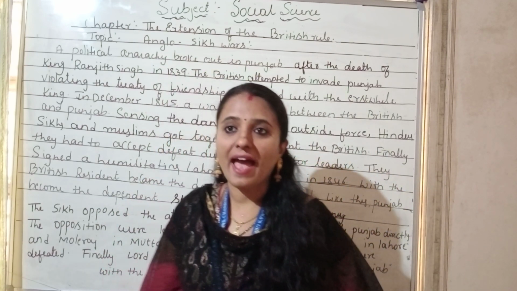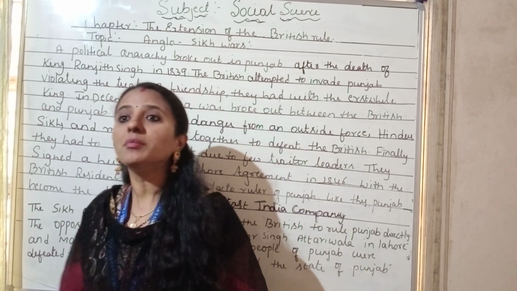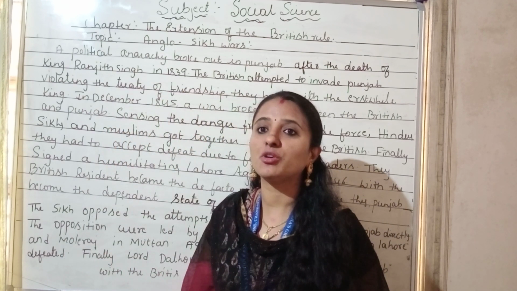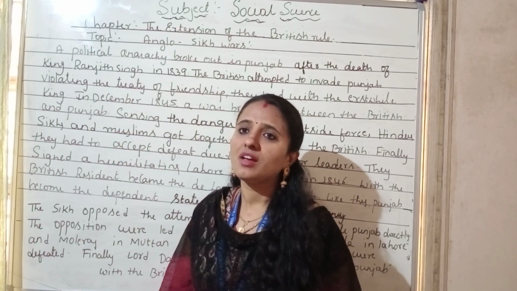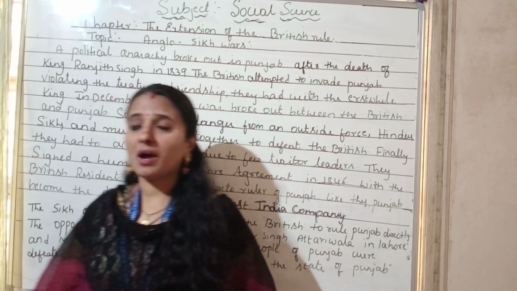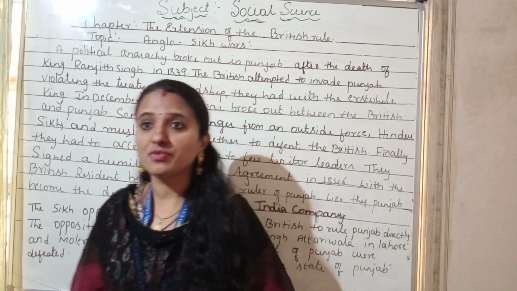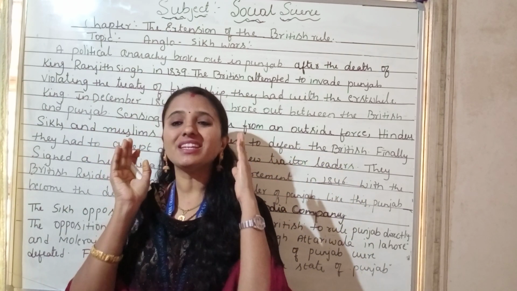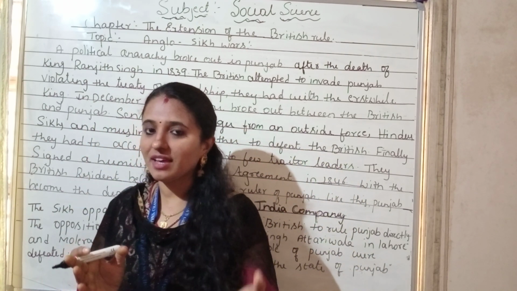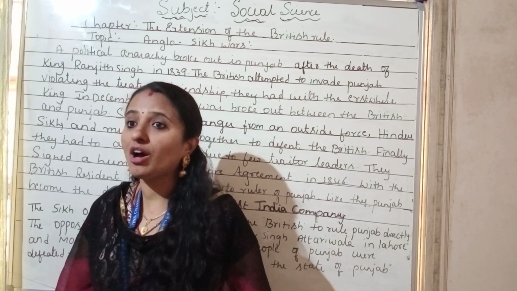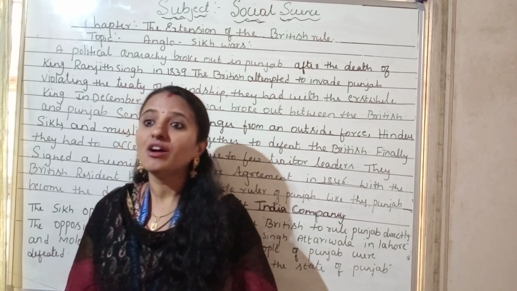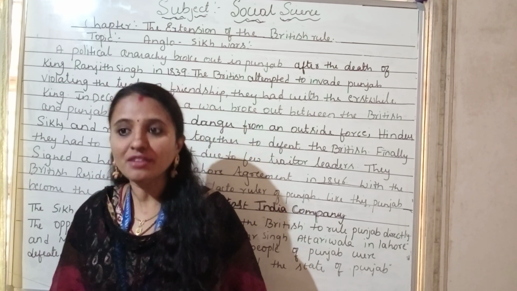So what is the meaning of Anglo? Anglo means you have to consider it as British. So today we are going to learn about the Anglo, meaning British, and the Sikh War. If you observe the condition of British power from 1880 to 1857, the British completed their agenda. Agenda in the sense of what they had as their goal. The British completed their agenda of ruling almost the entire India.